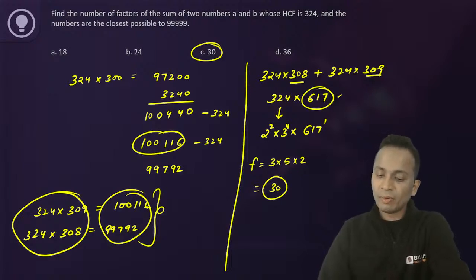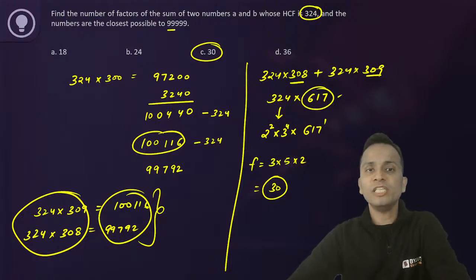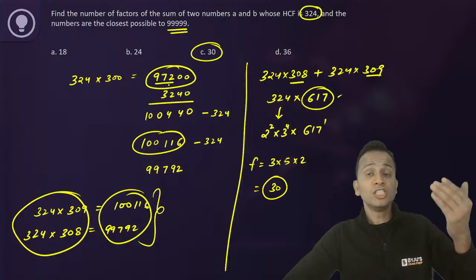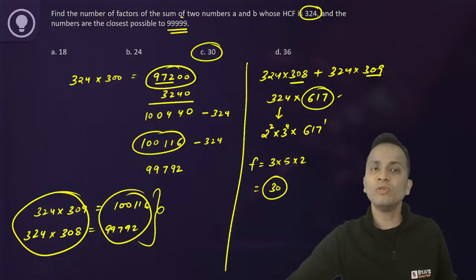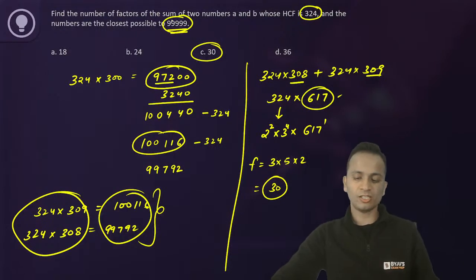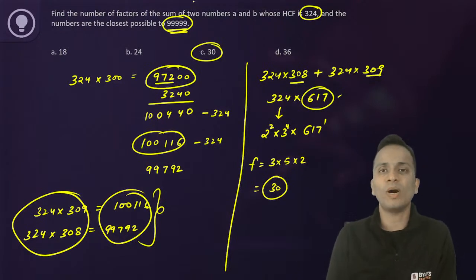Manish, why did I multiply by 300? So this was a trial and error technique. I need to check a multiple of 324 which is near to this number. So if we multiply 324 by 3, we get 972, and by 300, we get 97200, just to bring this number near to 99,999. Okay, no Arjun, this is not doable in 40 to 45 seconds. It will take at least 1.5 minutes.